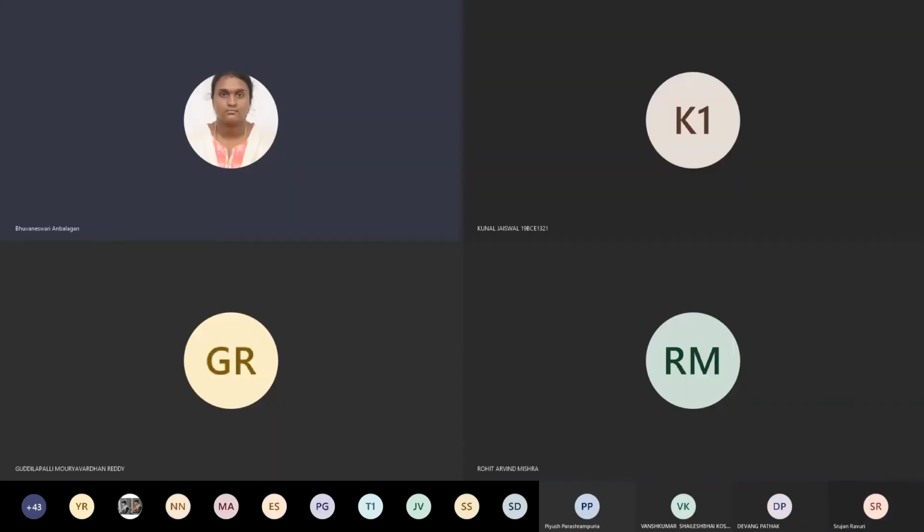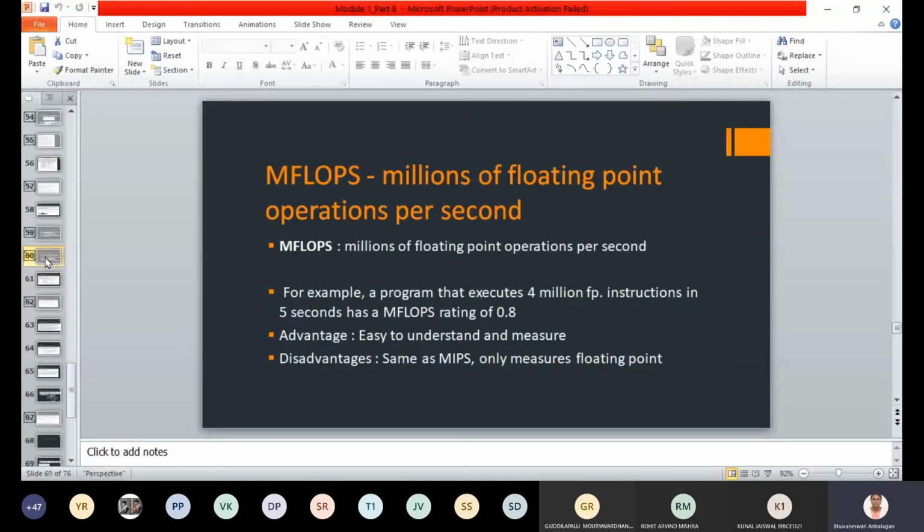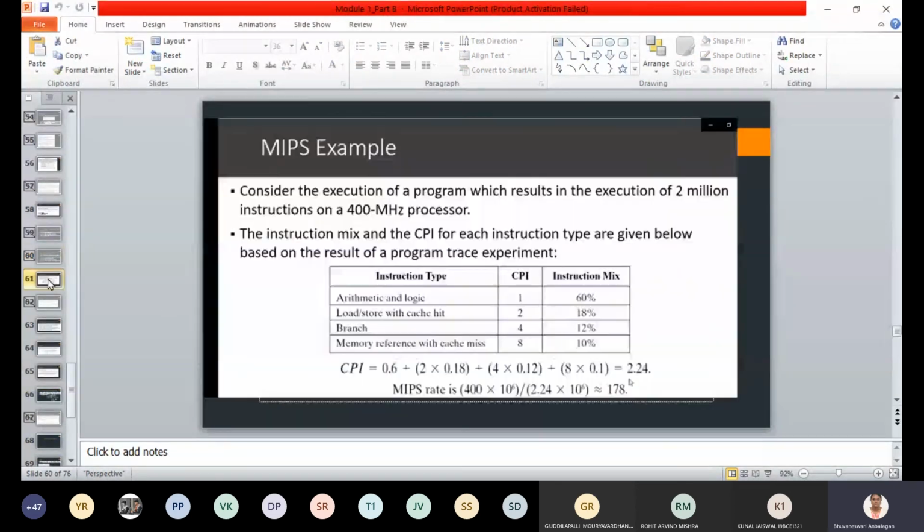Okay, so now I think share. We have another example that is called MFLOPS. MFLOPS is nothing but millions of operations per second with respect to floating point operations. At that time you can make use of MFLOPS.